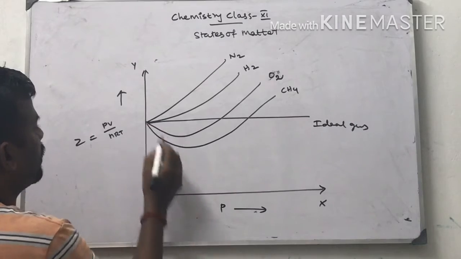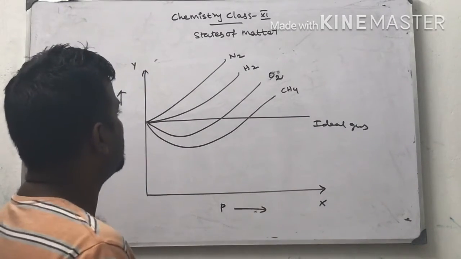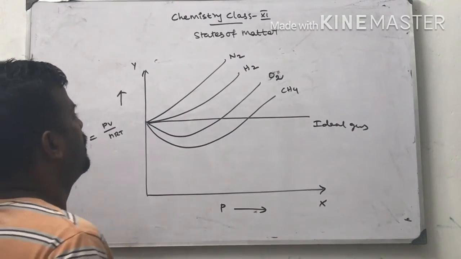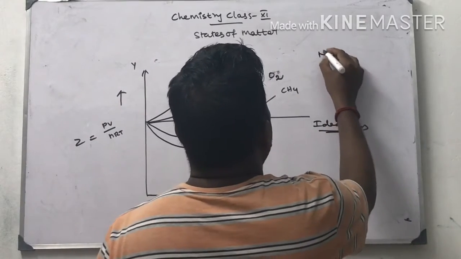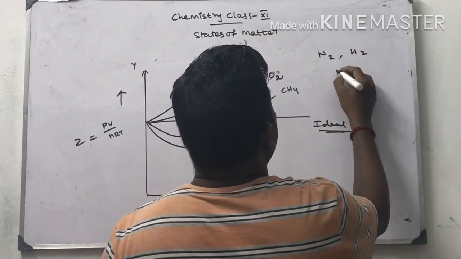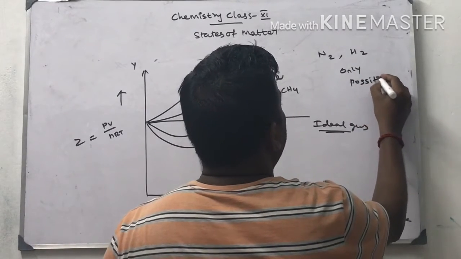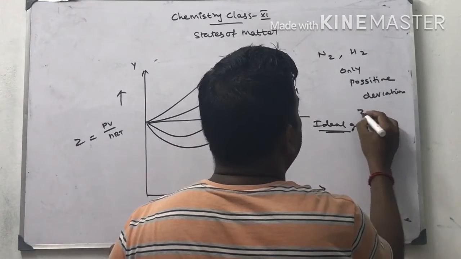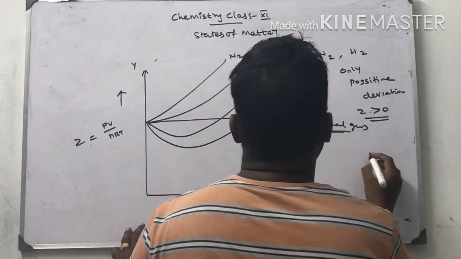I already told you that at very low pressure and high temperature, the real gases behave ideally, that we discussed, right? This is the compressibility factor. Nitrogen and hydrogen have only positive deviation. What is the meaning of this positive deviation? Z is greater than 0 in this case.